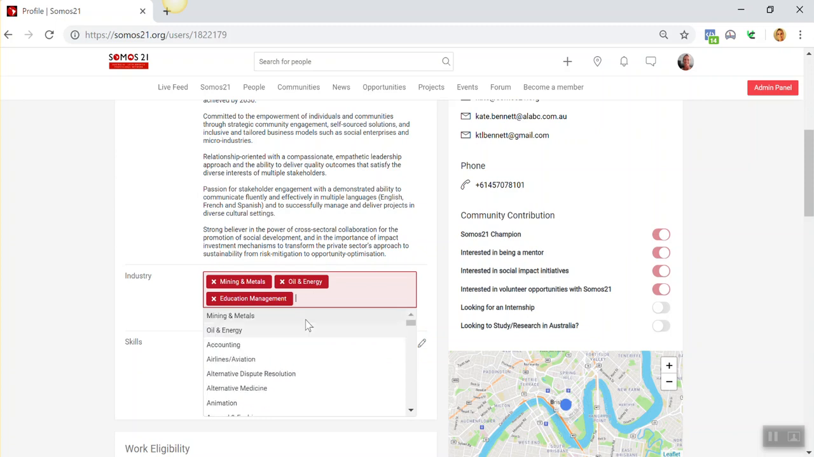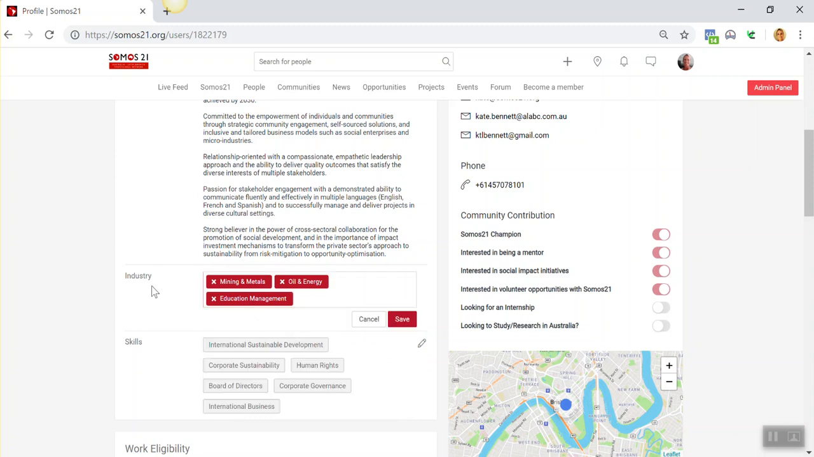Now this list of industries is pulled over from LinkedIn. If you feel there's a need for us to update that industry list, we can do that. So for now, if you're not seeing your industry in here, please send us an email at support@somos21.org and let us know, because we can configure the list that's appearing here. Same goes with skills. This was originally brought over from LinkedIn.